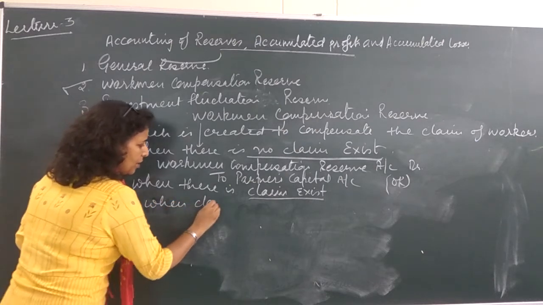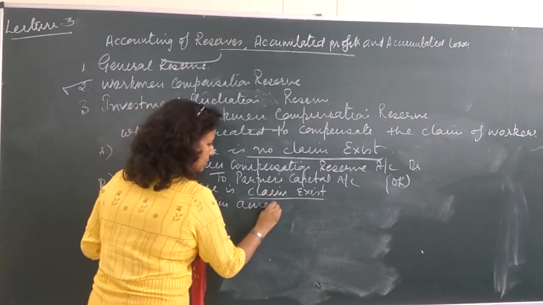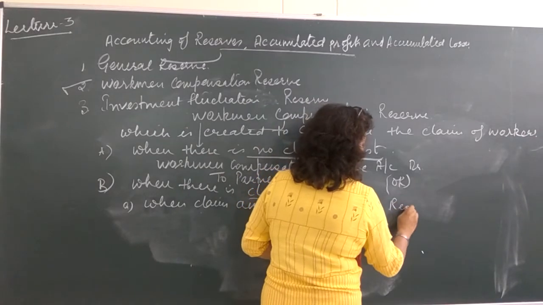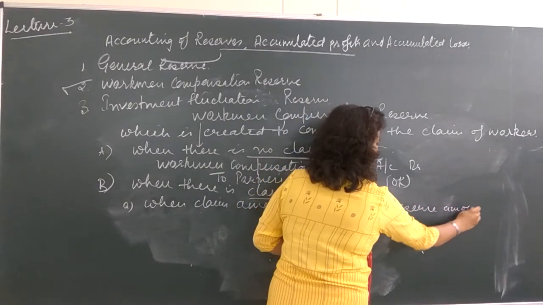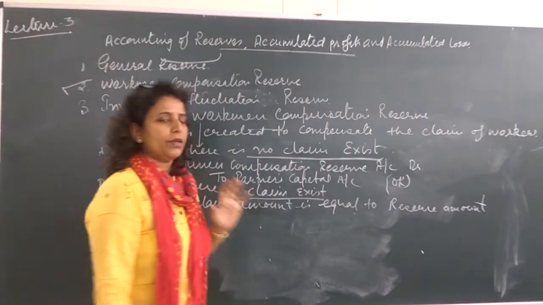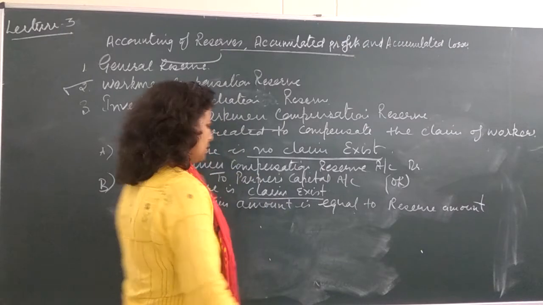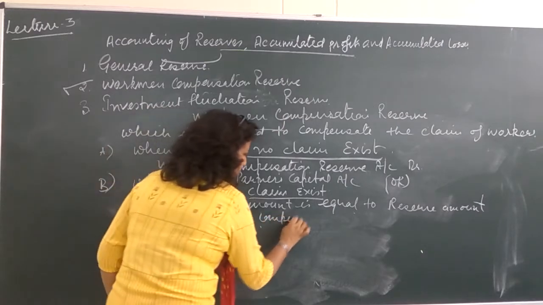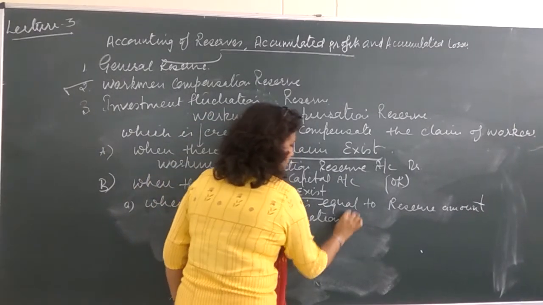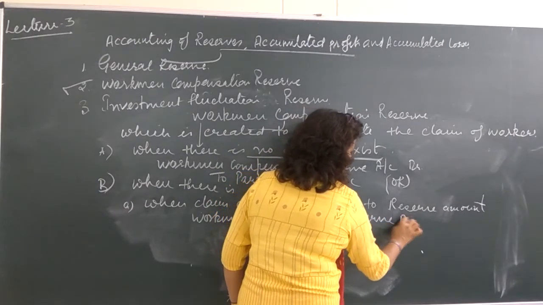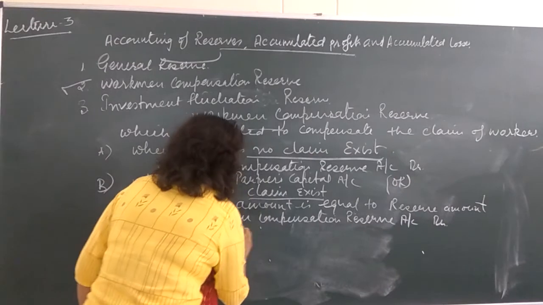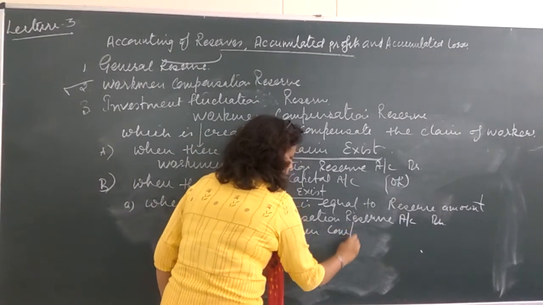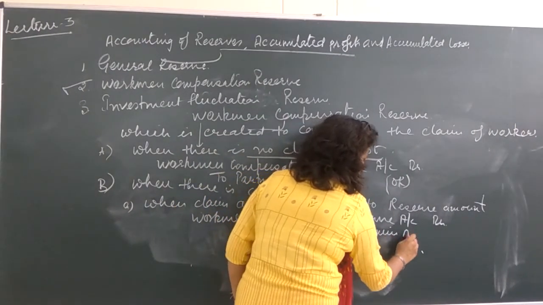When claim amount is equal to reserve amount, the claim is as much as the reserve lying, which means the entire reserve will be used. So what will be the entry? Workman compensation reserve account debited to workman compensation claim account. So this will be the entry.